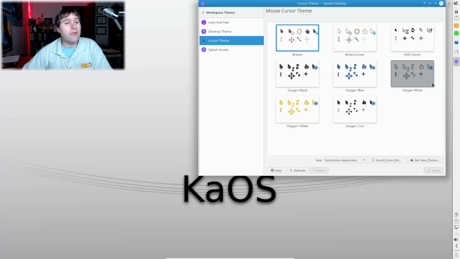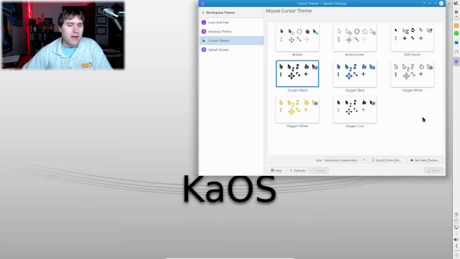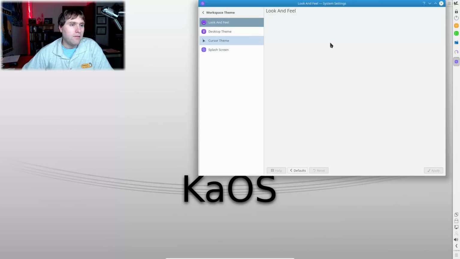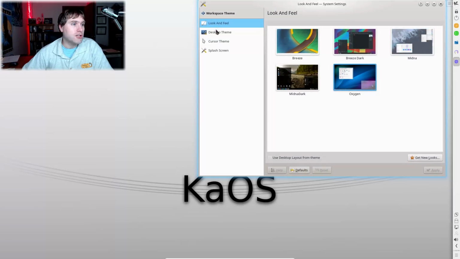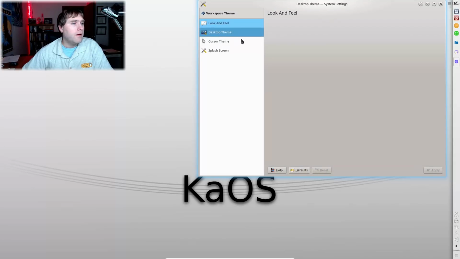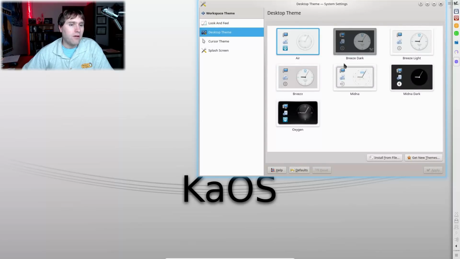Let's go ahead and play with the theming a little bit. We made it to the end here. Let's play with the theming. I'll show you how I like to theme KDE out of the box. So dark cursors are nice. I really like the oxygen theme across the board. It's just a really nice look and feel.